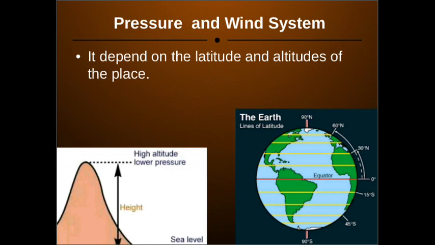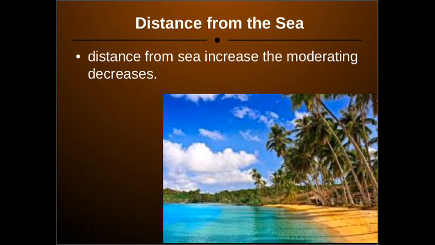So the equation is like this: high temperature, low pressure. Low temperature means high pressure. So the pressure and wind system depend on the latitude and the altitude of the place. Now the next one is distance from the sea.